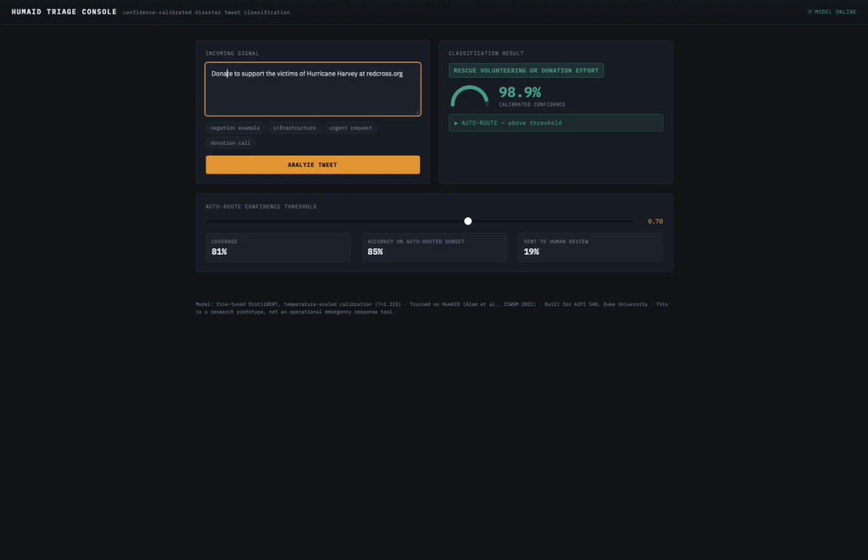It's pitched as a layer for routing incoming signals and tweets, and to determine what sort of categories they fall into. So organizations like the UN or the Red Cross can use this tool to more actively monitor and filter through social media messages during a disaster. I hope you enjoy this pitch, and thank you very much.